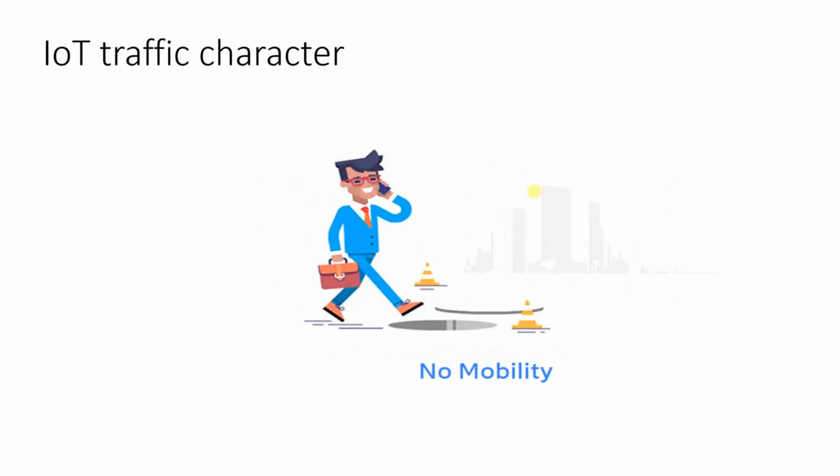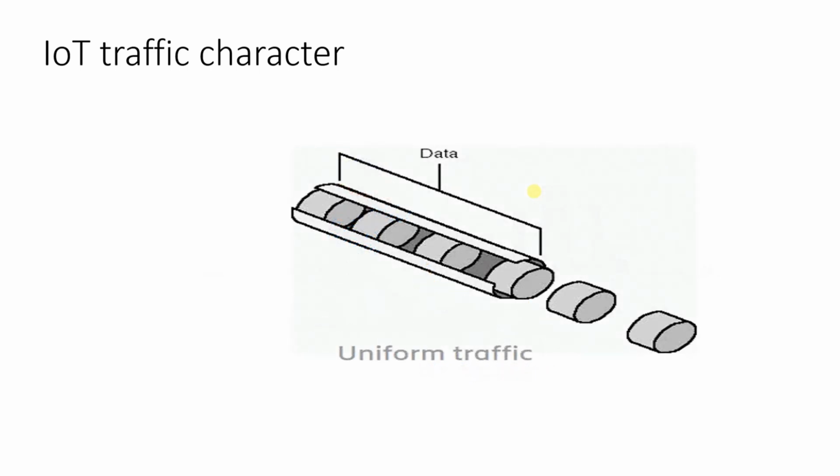And then, no mobility. The legacy or traditional telecom networks are made for handling the mobility of mobile devices. Mobile devices are always in a mobile state, but most sensors are in a static state. So we need to modify the protocols in cellular technologies to accommodate static devices so that they do not continuously ping and update their locations, and so that the signaling part is avoided. If you avoid the signaling with the sensors, you can save a lot of power. And the third one is uniform traffic.